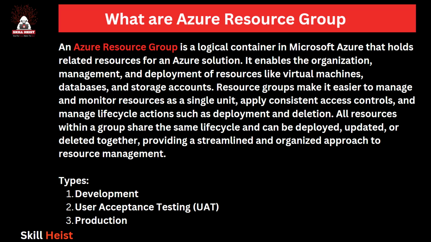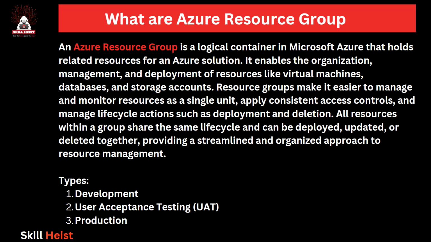Resource groups make it easier to manage and monitor resources as a single unit, apply consistent access control, and manage lifecycle actions such as deployment and deletion. All resources within a group share the same life cycle and can be deployed, updated, or deleted together, providing a streamlined and organized approach to resource management.